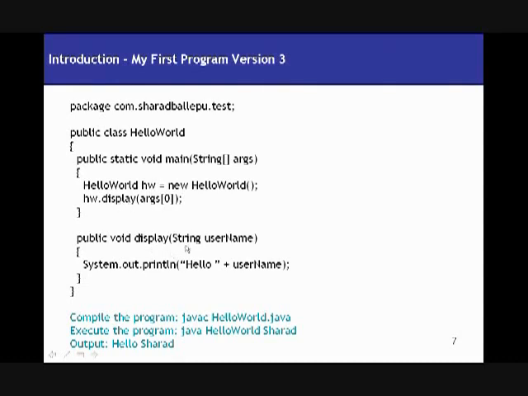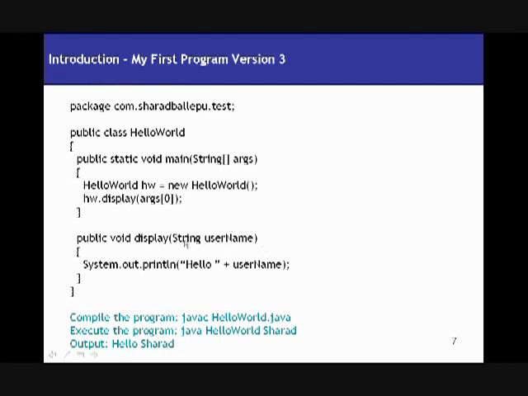method I have. Okay, and public void display, what does it mean? Public means anybody can access this method. Void means that it doesn't return anything. Display is nothing but the method name, and it takes an argument of type string. So I pass a string value as an argument, and I simply print out hello and the username. So if I say java HelloWorld Sharad, it's going to print out hello Sharad as the output of this program, right? So here we have learned that you can pass values to your program when you execute it, and you can use those values,